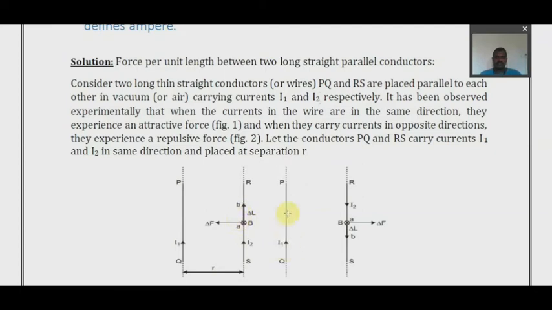The second case, the current flow is in the opposite direction. So we know that when the current is flowing in the same direction, they experience attractive forces. You can go through the theory which is mentioned here. When the current flows in the same direction, they have attractive forces. When the current flows in the opposite direction, they have repulsive forces.